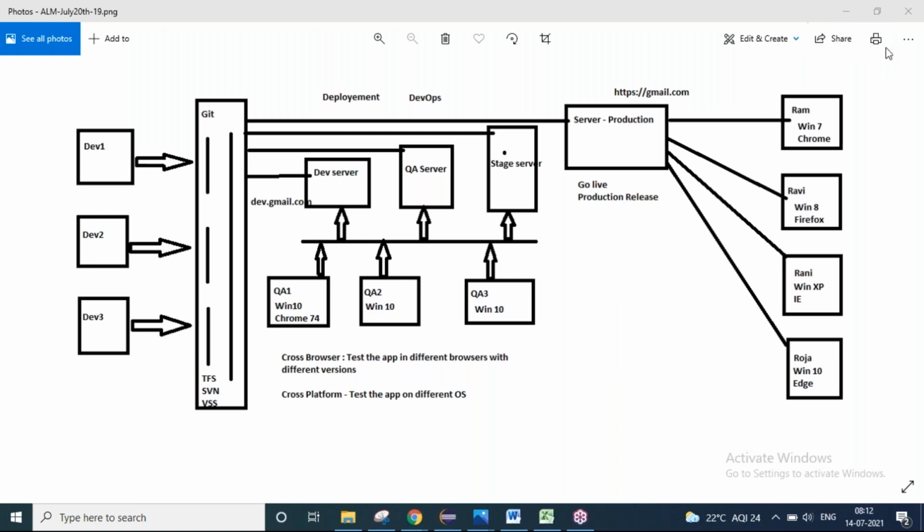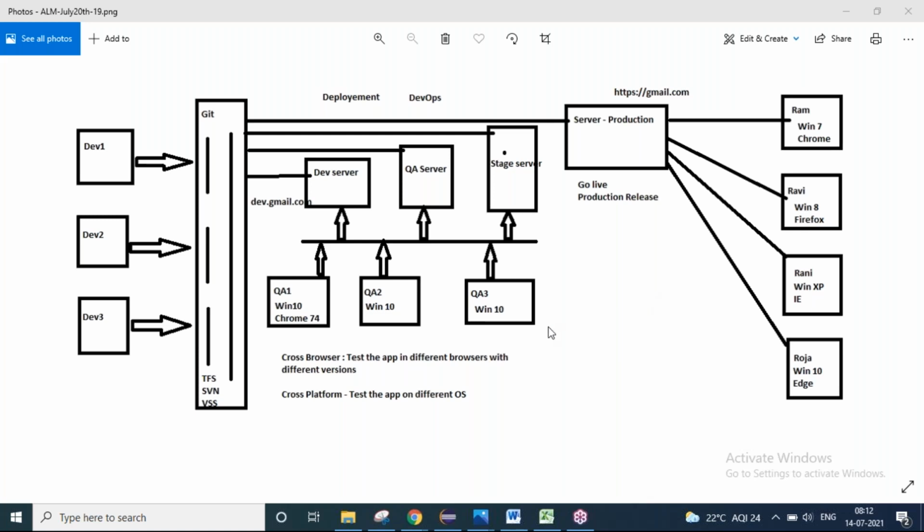The diagram that you're seeing on my screen is something I'm calling ALM, application life cycle. Life cycle is nothing but when you are into a particular task from day one to the last day of the task. That can be anything. We generally call that a life cycle. Here in software application development also, this is how the model will be. In this model, this is how the application will be developed.